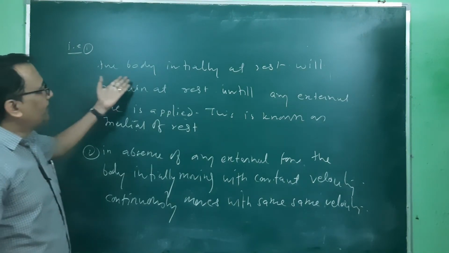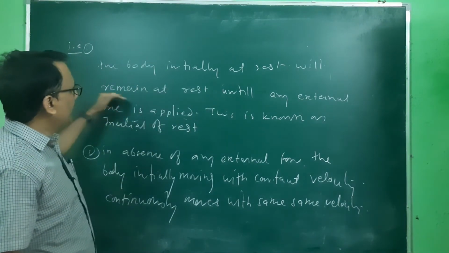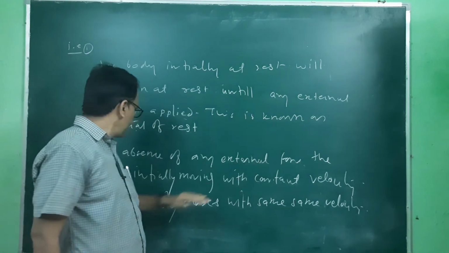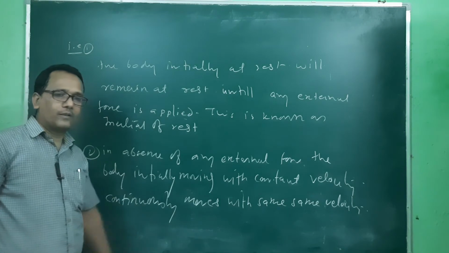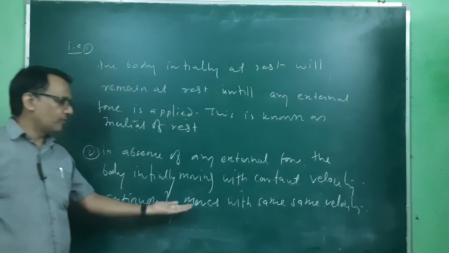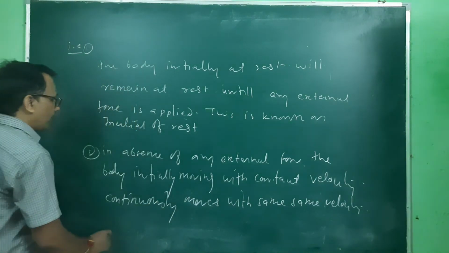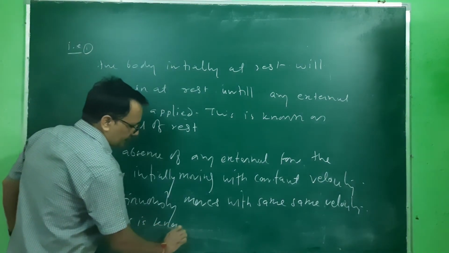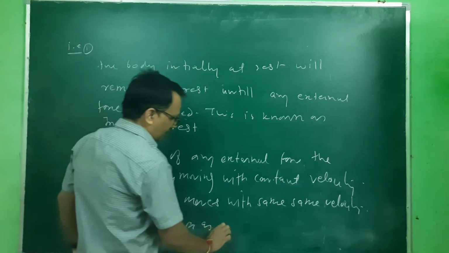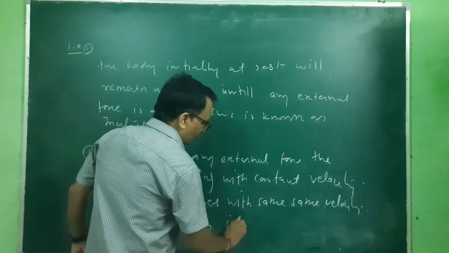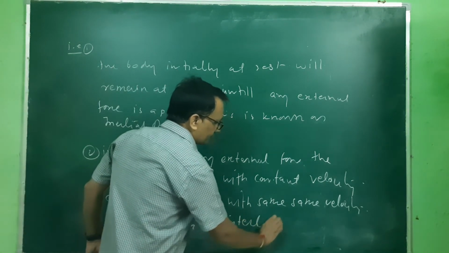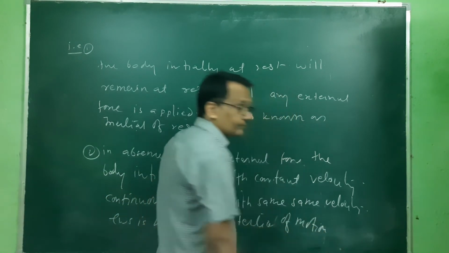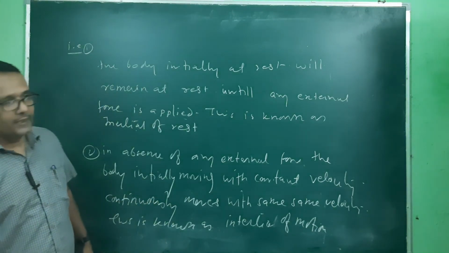So the body initially at rest remains at rest until any external force is applied, and in absence of any external force, any body which is moving with constant velocity continuously moves with constant velocity, and this is known as inertia of motion. अच्छा इनर्शिया तुम लोगों ने 9th में किया है, गुड.